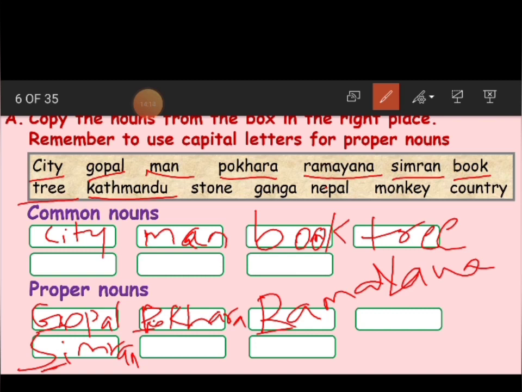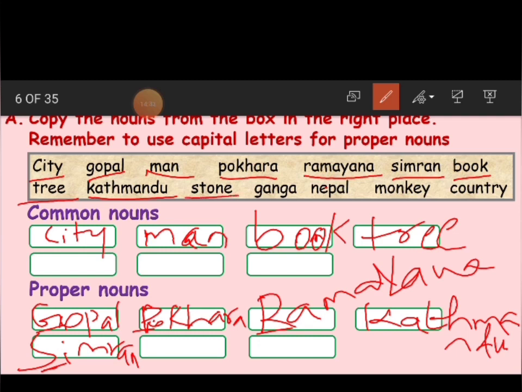Next comes what? Kathmandu. Kathmandu again is the name of a place. So name words, where do we write that? Under proper nouns. Okay, children? Here comes Kathmandu, and it has to start with what? Capital letter. Name of the place, Kathmandu. Clear?